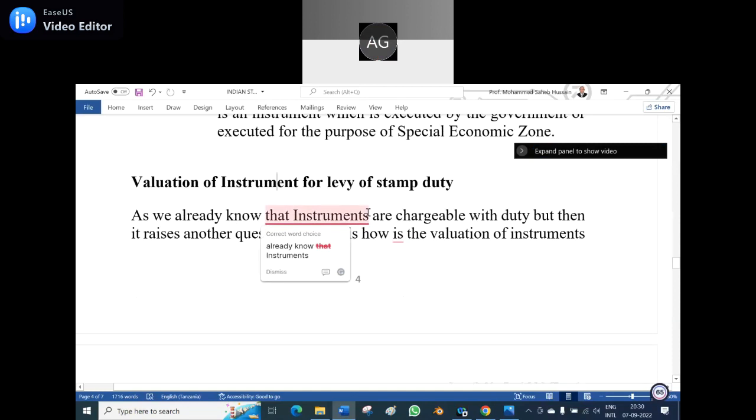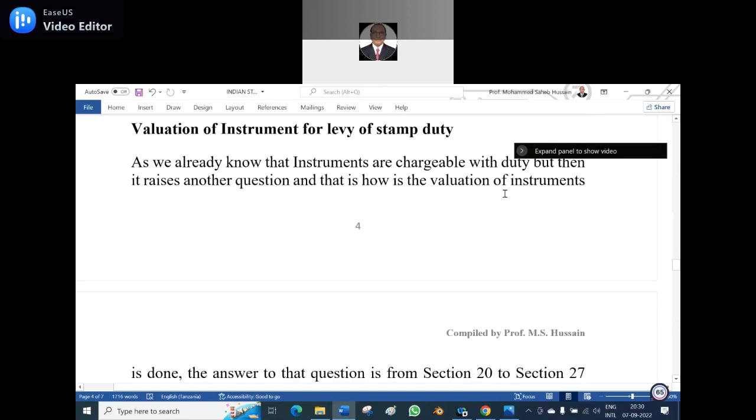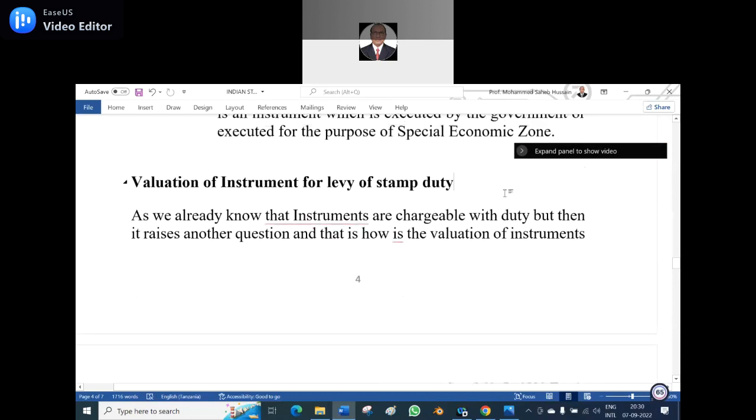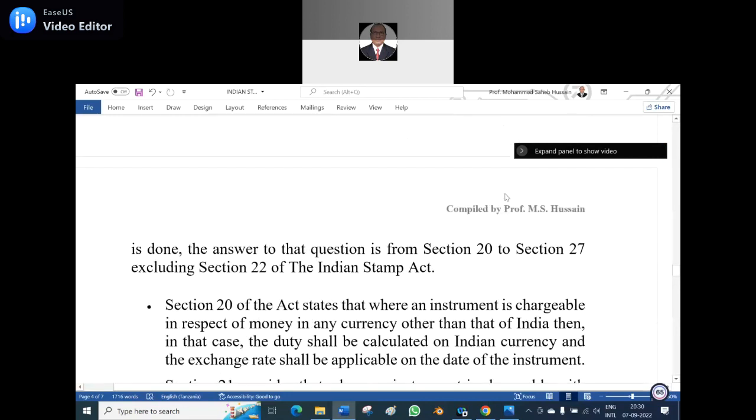So, valuation of the instrument for the levy of stamp duty. As we already know that the instruments are chargeable with the duty, but then it raises another question: how is the valuation of the instruments done? The answer is in sections 20 to 27, excluding section 22, of the Indian Stamp Act.